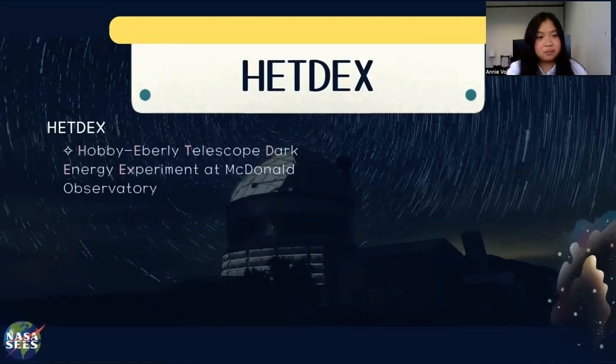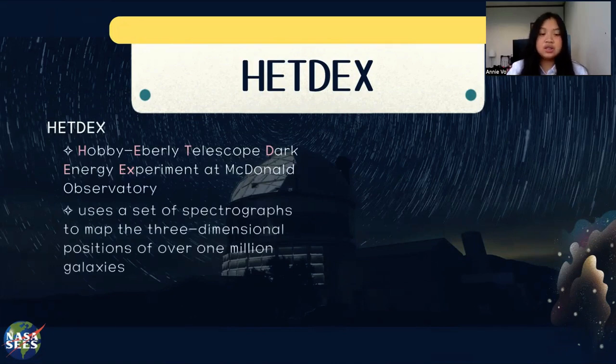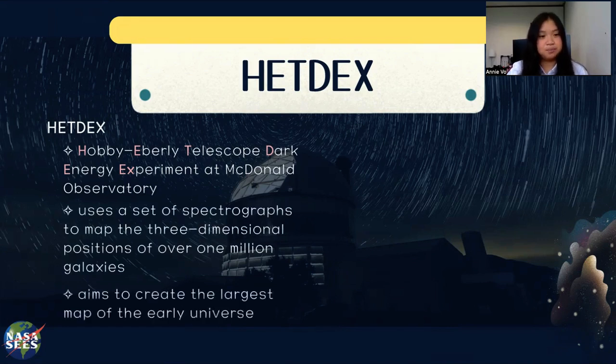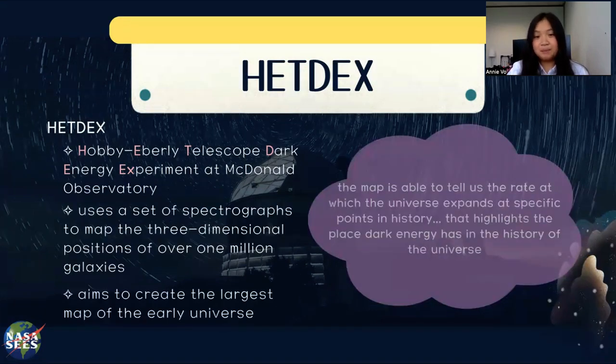Next, we gather information from the HETDEX. The HETDEX is the Hobby-Eberly Telescope Dark Energy Experiment at McDonald Observatory. It uses a set of spectrographs to map the three-dimensional positions of over 1,000,000 galaxies. It also aims to create the largest map of the early universe. That map is able to tell us the rate at which the universe expands at specific points in history, and that highlights the place dark energy has in the history of the universe and its influence on objects.